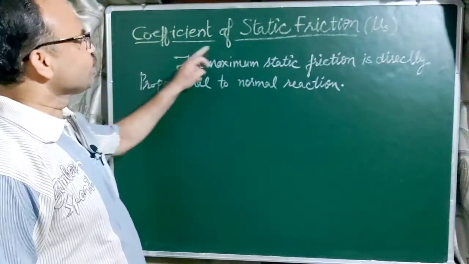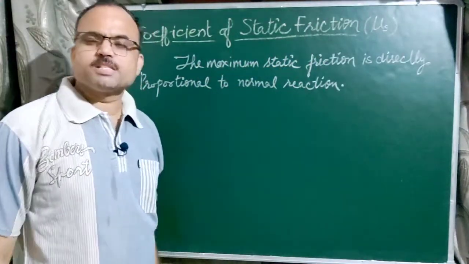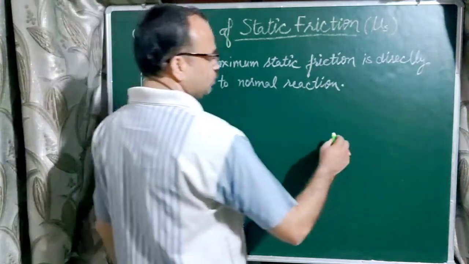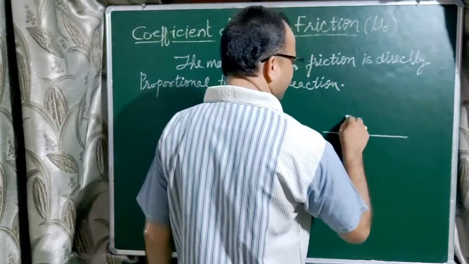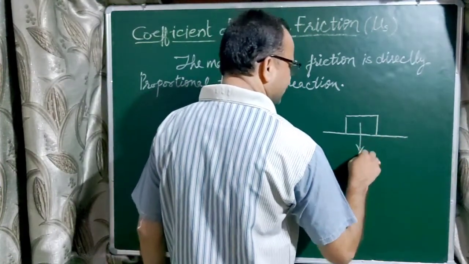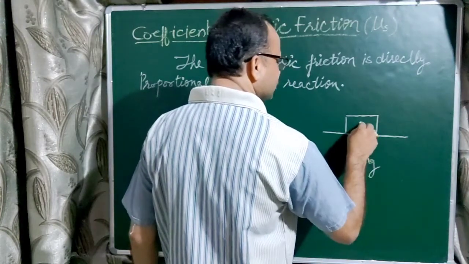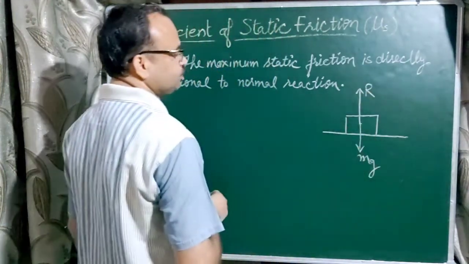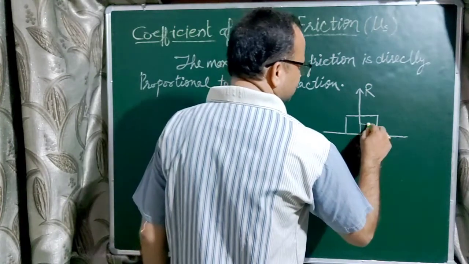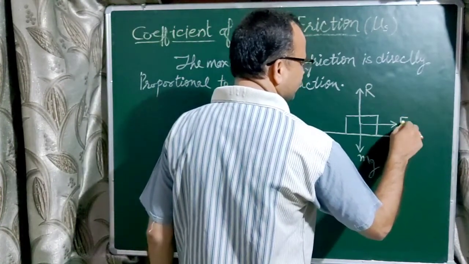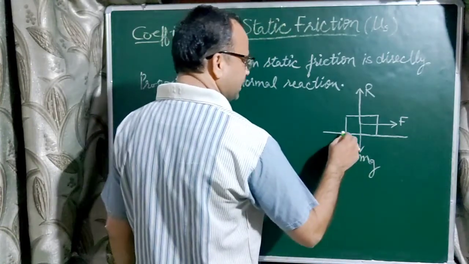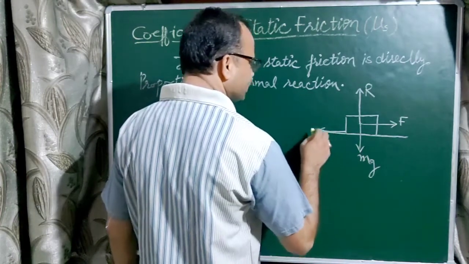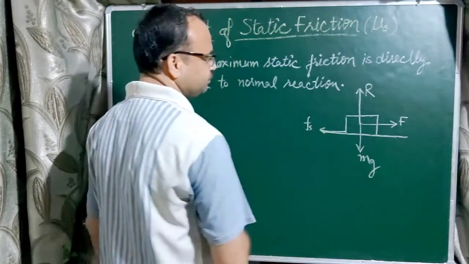Now another topic is the coefficient of static friction. The maximum static frictional force is directly proportional to the normal reaction. Suppose a body is placed over a surface, its weight acts downward, and the normal reaction always acts perpendicular to the surface, denoted by R. On applying a force F, the body tends to move to the right. Before it starts moving, a backward static frictional force Fs acts.